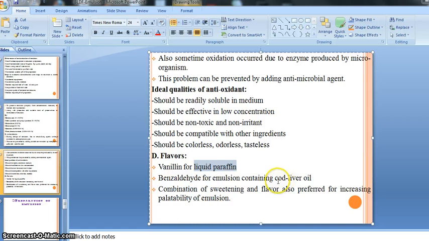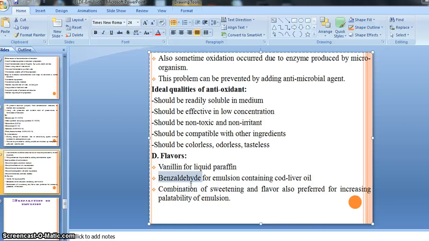Then for cod liver oil, if our emulsion is made with cod liver oil as the active drug, as with liquid paraffin, cod liver oil has its own medicinal effect. If we are going to prepare an emulsion containing cod liver oil, there is a suggestion to add benzaldehyde as a flavor. It gives a flavor to the cod liver oil, right? So it is a recommended flavor for the preparation of emulsion containing cod liver oil.